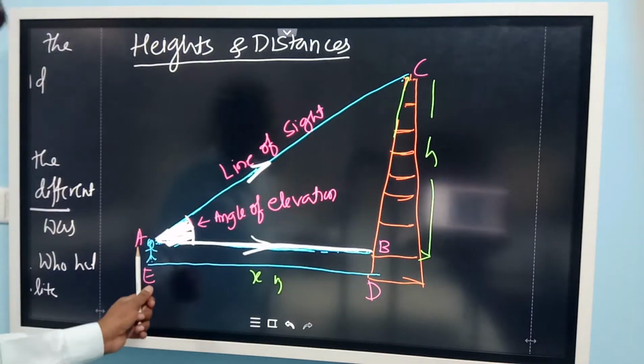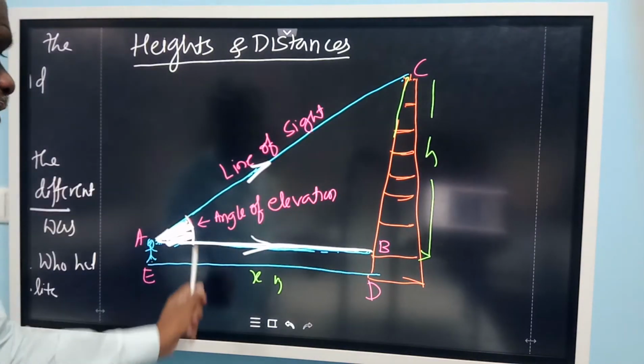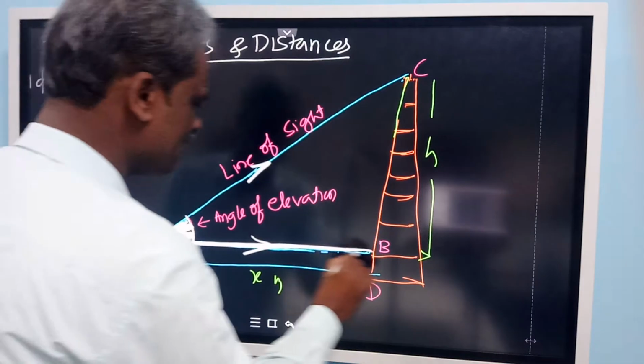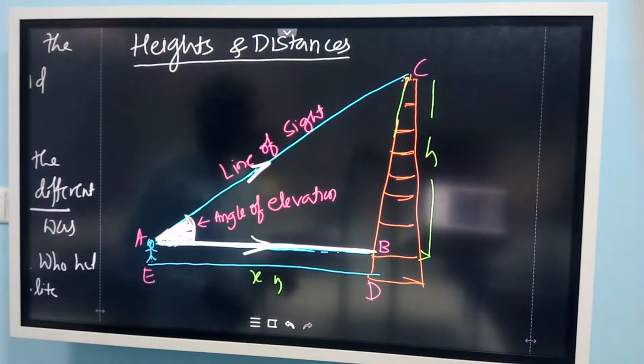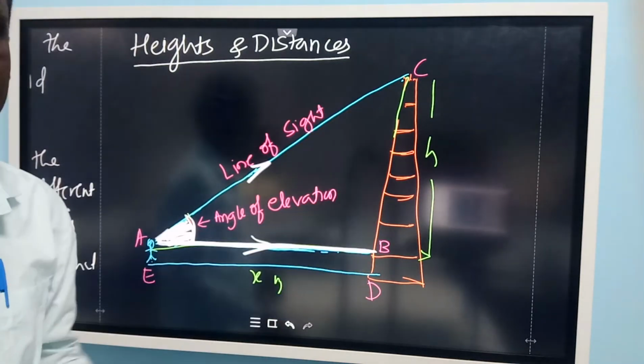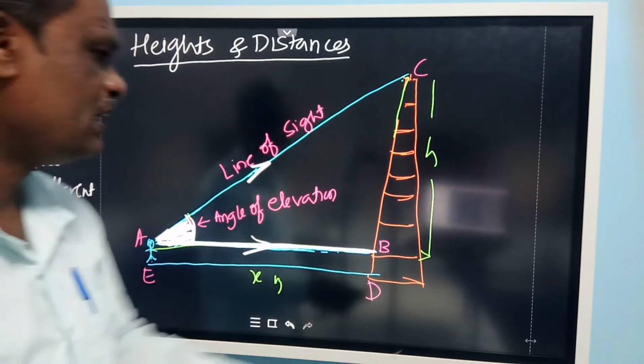Just from a distance you observe the peak of the tower and note down this angle of elevation, and if you are able to find out this distance, you can find out this distance and this angle. By seeing this angle and this distance, you can find out the height of the tower. Is it clear? Height of the tower can be identified like this.